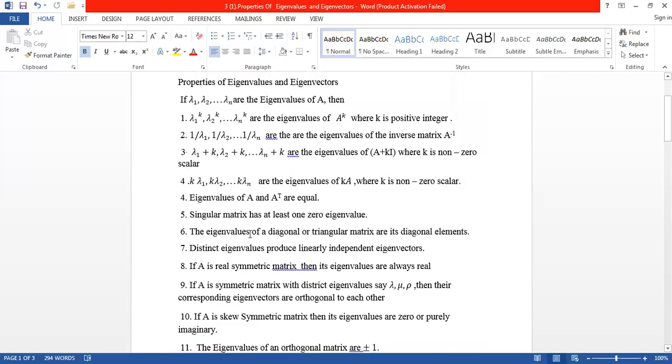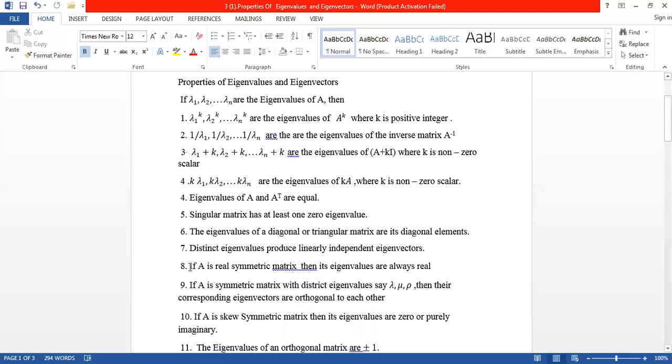Next property, the eigenvalues of a diagonal or triangular matrix are its diagonal elements. So the eigenvalues of a diagonal matrix are nothing but simply the diagonal elements. Next, distinct eigenvalues produce linearly independent eigenvectors. Suppose the eigenvalues are distinct, the corresponding eigenvectors are linearly independent. Suppose lambda 1 is equal to 2, lambda 2 is equal to 3. So both are distinct. So in such a case, the corresponding eigenvectors are linearly independent.